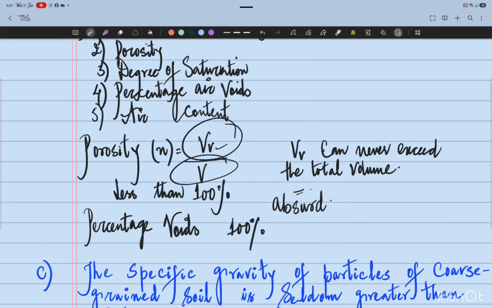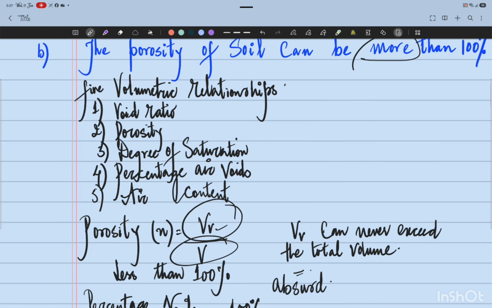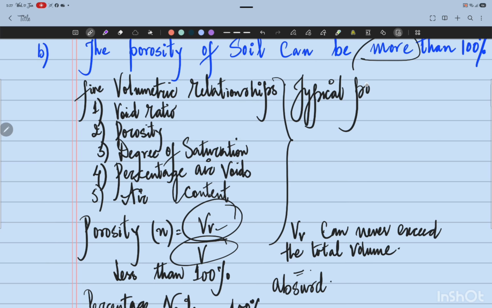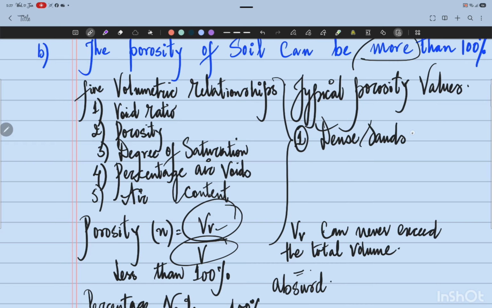And the typical porosity values, I'll write it here. Typical porosity values for certain soil types are, for example, for dense sands, since we already know that porosity is generally expressed as percentage, its value is 25 to 40%.